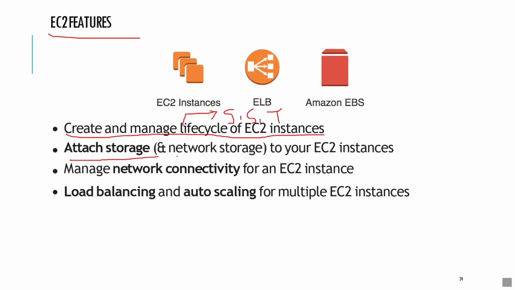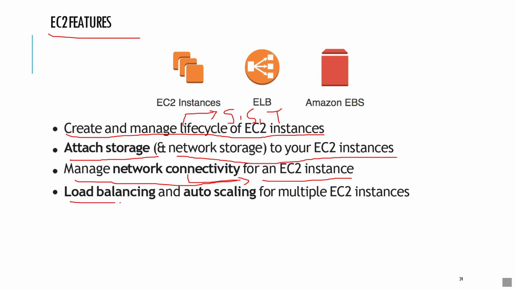We can attach storage and network storage to our EC2 instances. So we can attach storage like a hard disk or SSD to our EC2 instances, like we attach hard disks and SSDs to our physical servers. We can also manage network connectivity for an EC2 instance. We need network connectivity because we need to talk with a database.